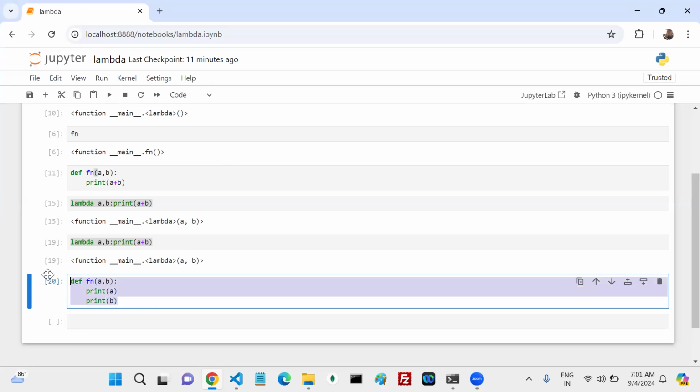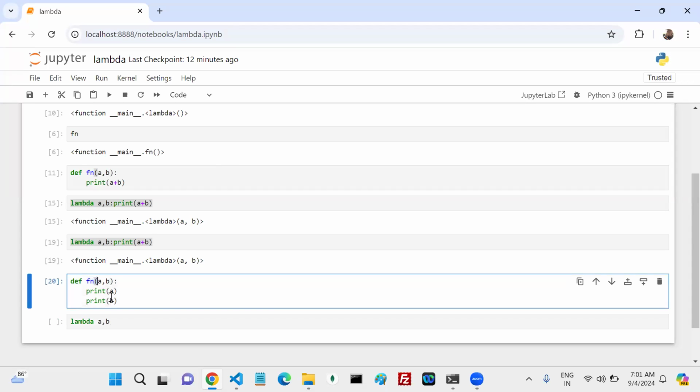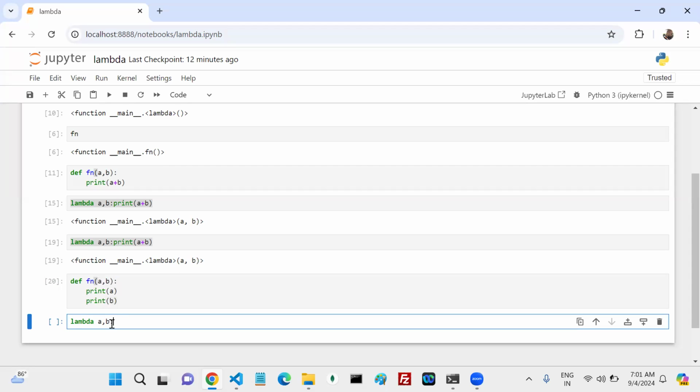Now I want to write an equivalent lambda function, an anonymous function, for these statements. Can anyone tell me how we can? Lambda a comma b. Function name is not required, representation is also not required. Parameters can be written directly. Next, colon. Do you want me to follow the indentation or write beside it? Beside only, right? Print A and then print B.